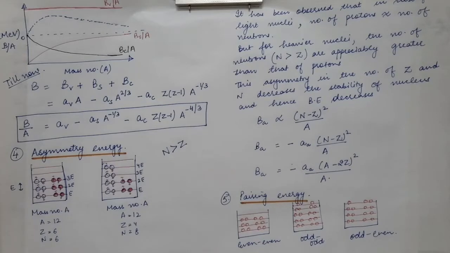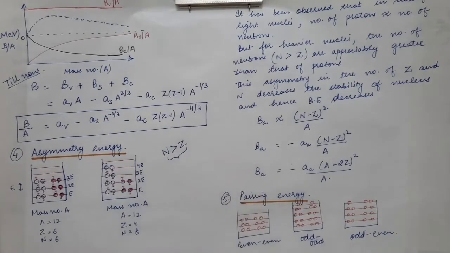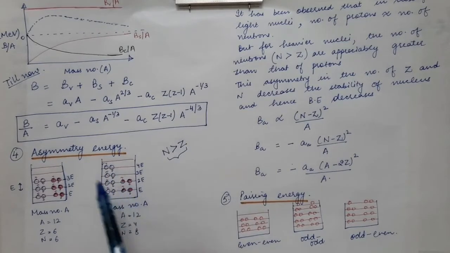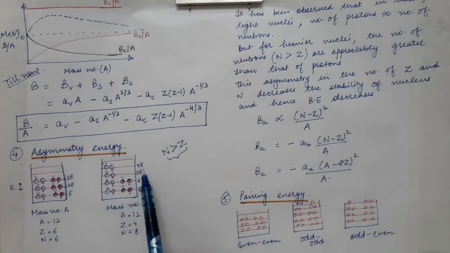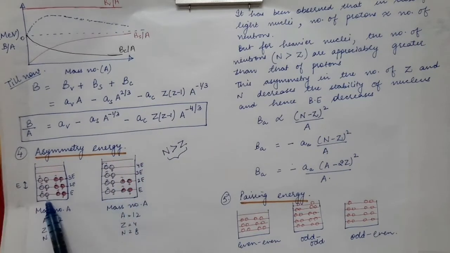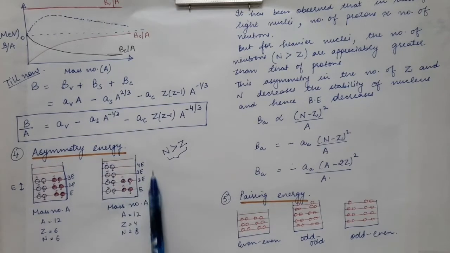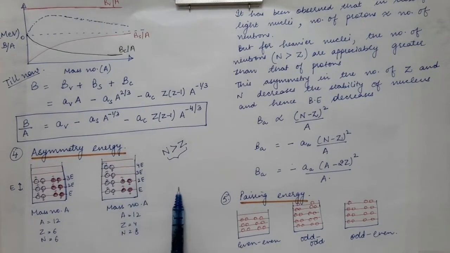In heavier nuclei we have more neutrons, and hence there will be more difference between neutron number and proton number. This difference will be larger, and hence this gives rise to asymmetry energy. So the energy of this second nucleus will be greater than that of the first nucleus, and if the energy of the system is higher, the nucleus has lesser stability, and lesser stability means less binding energy.